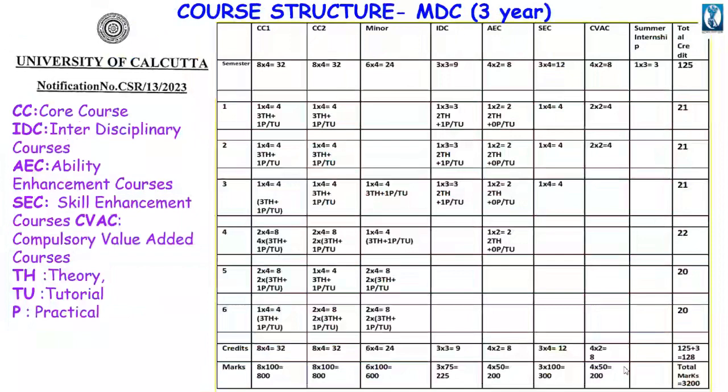The SEC subject is from the CC1 subject in semester 1, and 2 CVAC, that is one is environmental studies and the other is constitutional values. So total credit is this, and total marks up to the 6th semester is this.